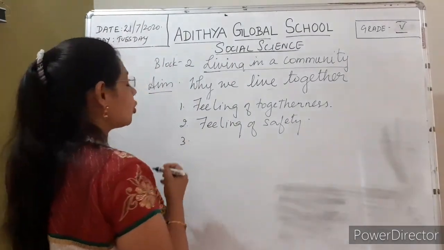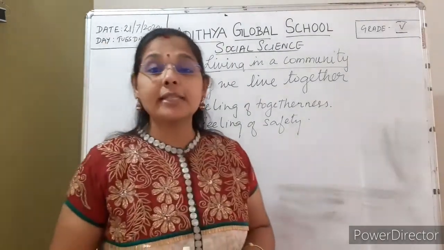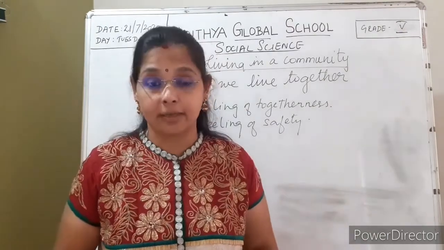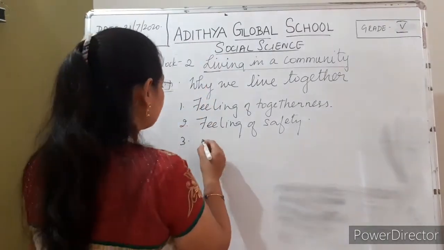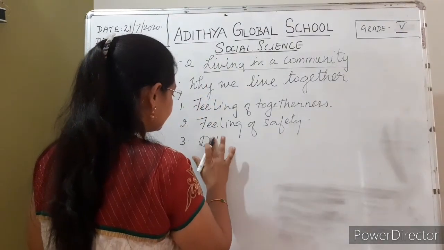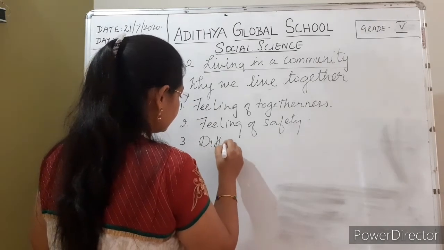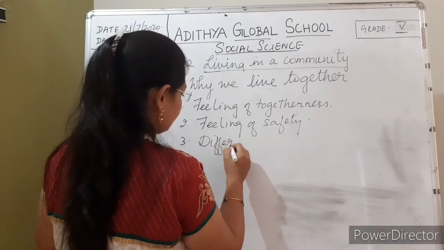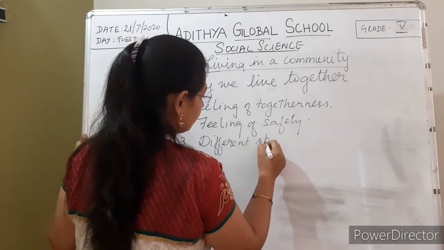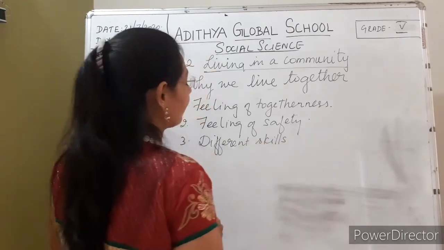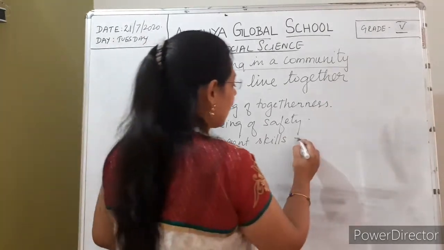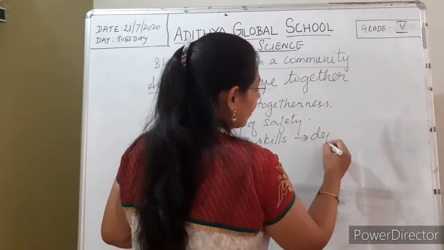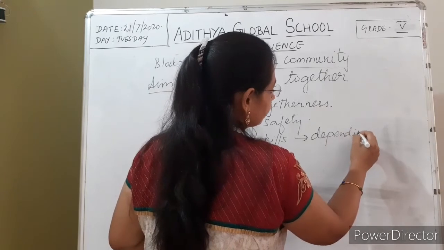And as you observed in those two pictures, you can see that the people are sharing their work. They have different skills, so they are depending on one another.